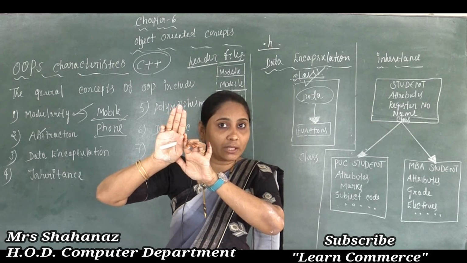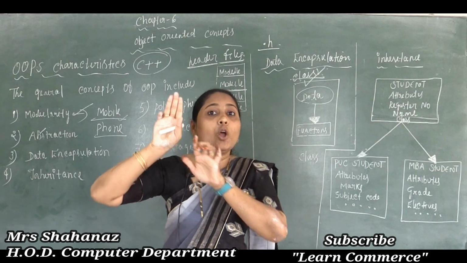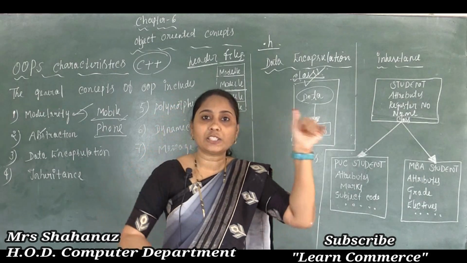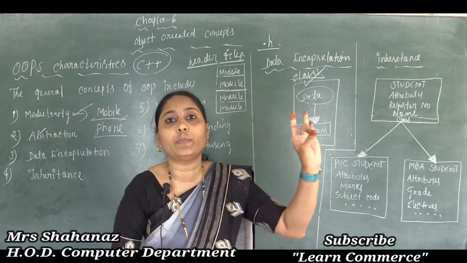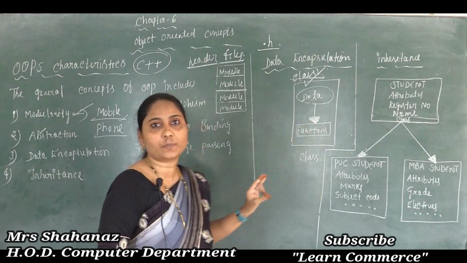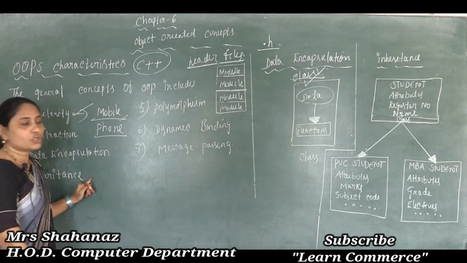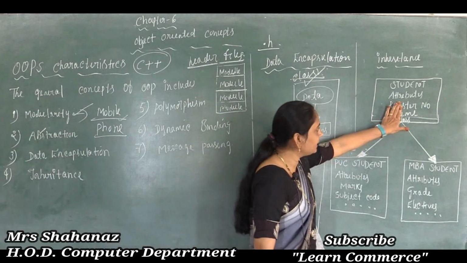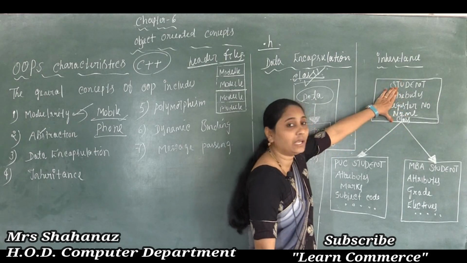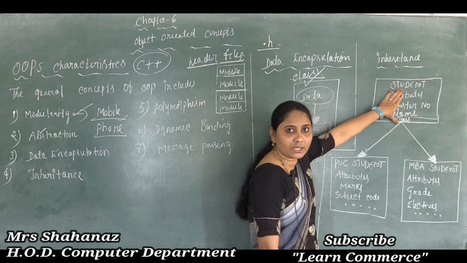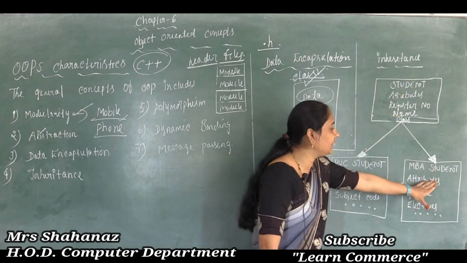But by using the base class we can create a new class, and such a class is called a new class, derived class, or subclass. So this is the concept of inheritance. By seeing this diagram you can understand the meaning. This one is the base class, and by using the base class I constructed these two classes.